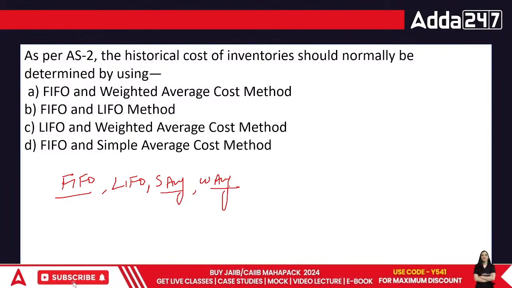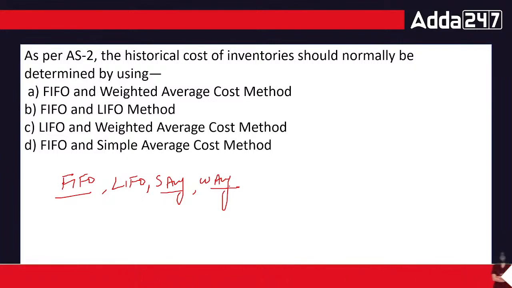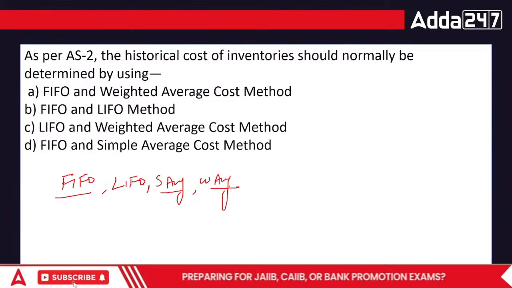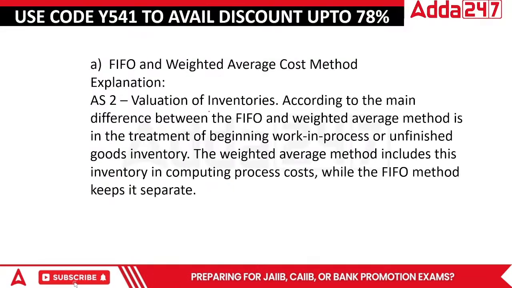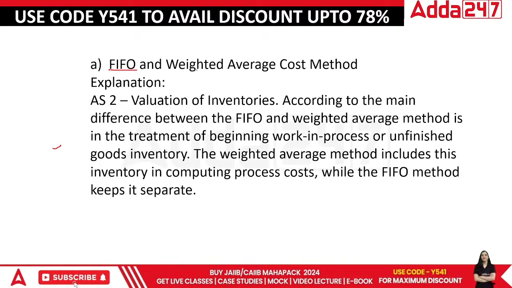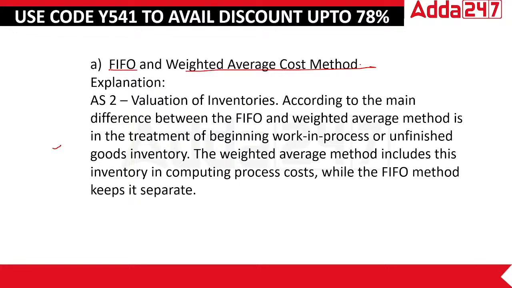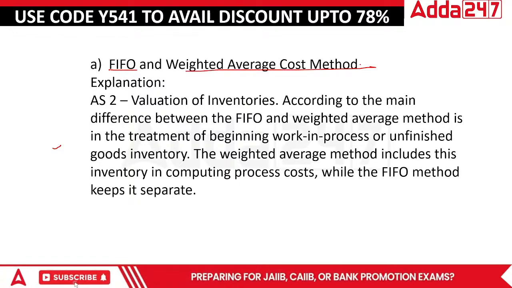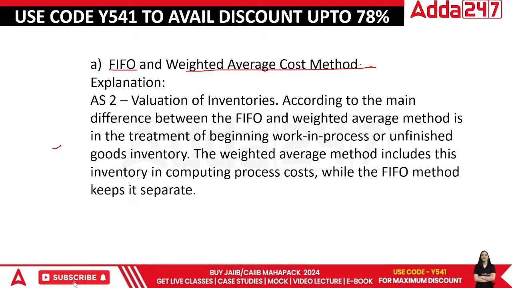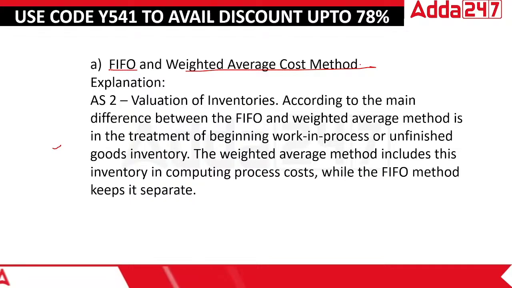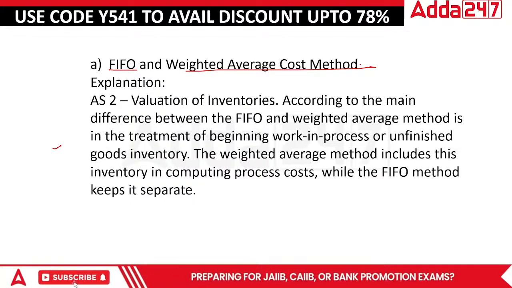FIFO and weighted average, LIFO is the one which is never used. They are always saying that FIFO and weighted average is a better option than any other methods, because LIFO sometimes gives the wrong amount, and simple average is just taking average. It is not taking something which is more important into consideration. Since it doesn't consider the weighted average part, it becomes a little troublesome. Done, everyone? So that's it.